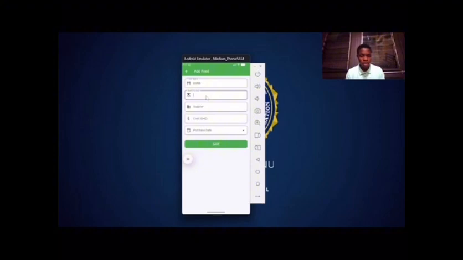Let's say we give them like 12 kg. Then the supplier, as in the person that fed them, or where you got the food from. So the supplier is who fed them. Let's say Daniel.